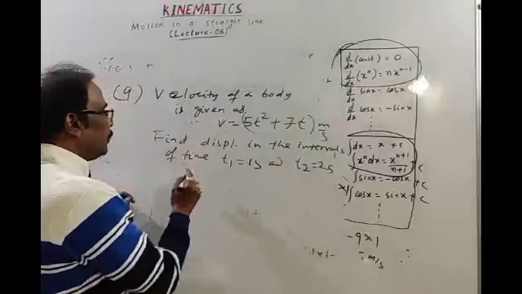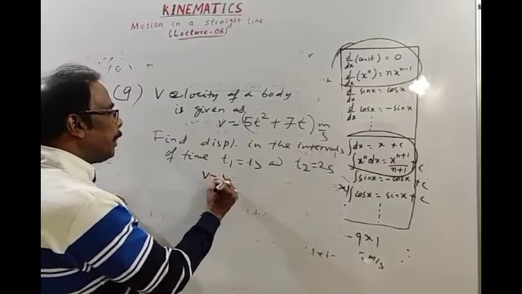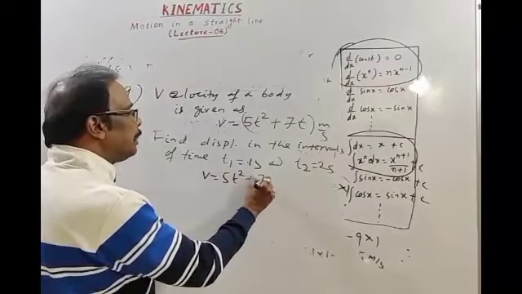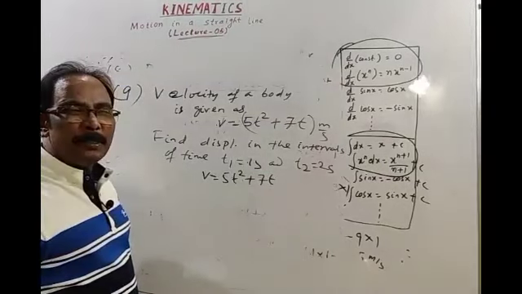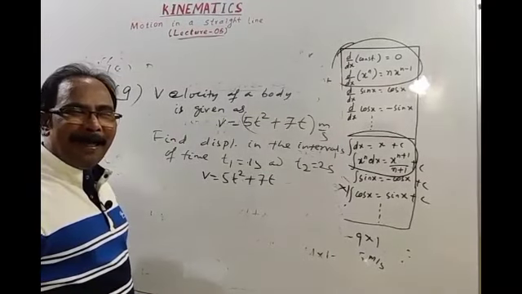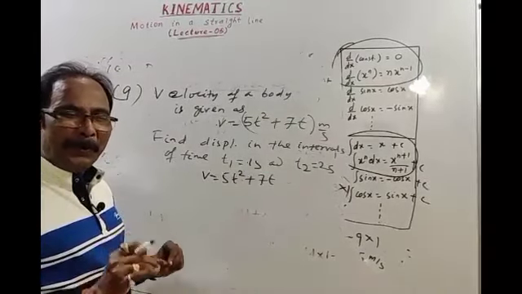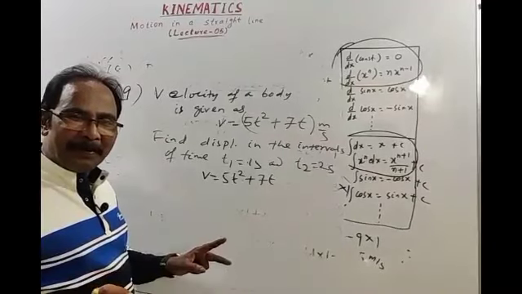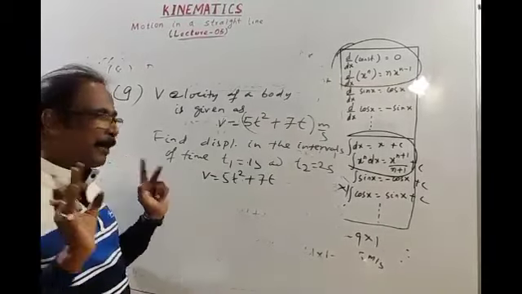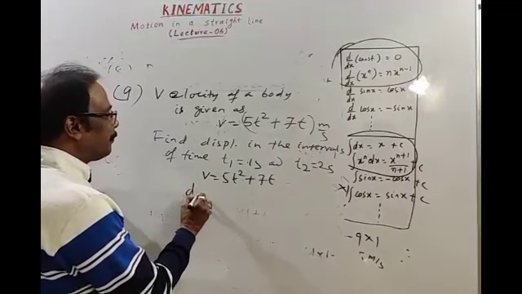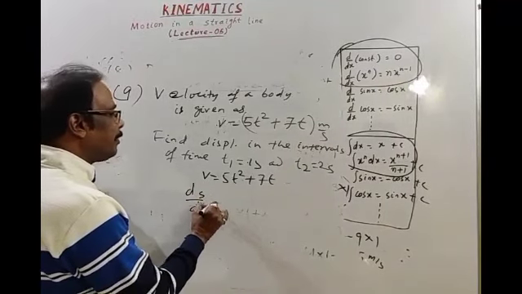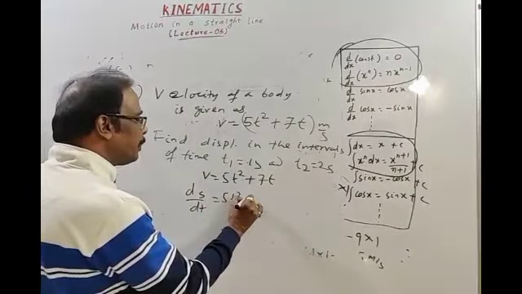Okay. Then v is equal to 5t square plus 7t. See students, the questions are different from each other. My motto is to show you different varieties of questions in a certain interval of time. Okay. v is equal to ds by dt, and ds by dt is 5t square plus 7t.